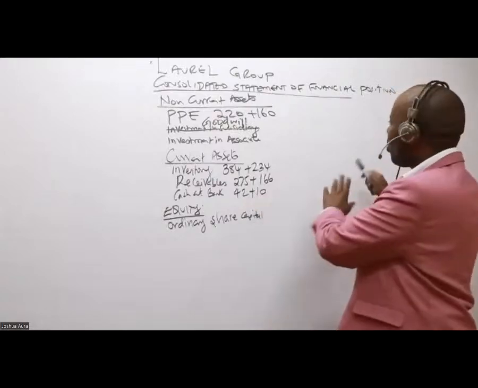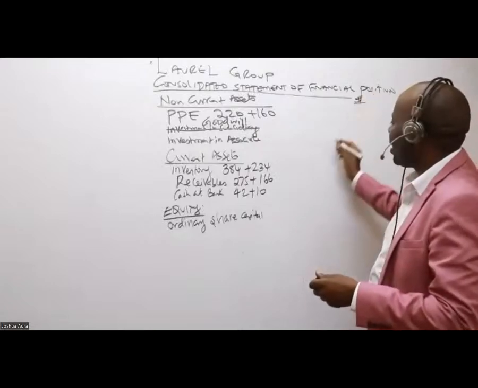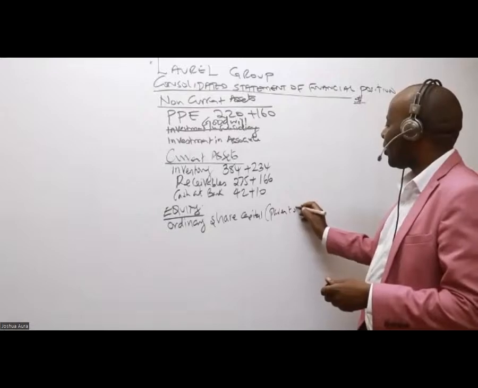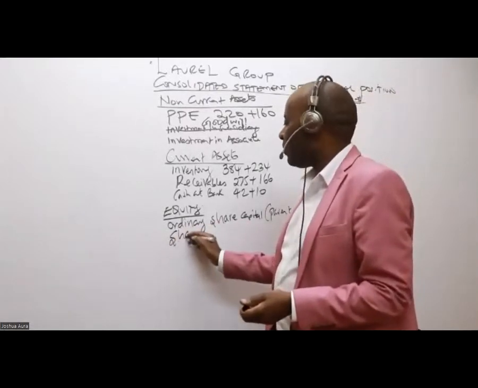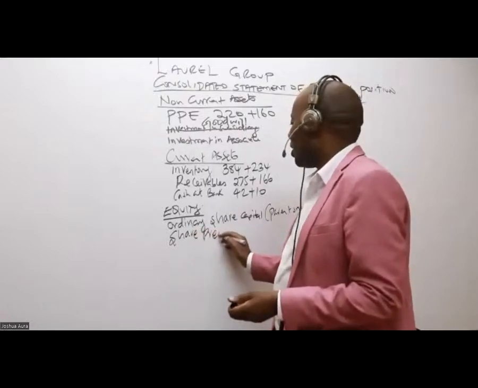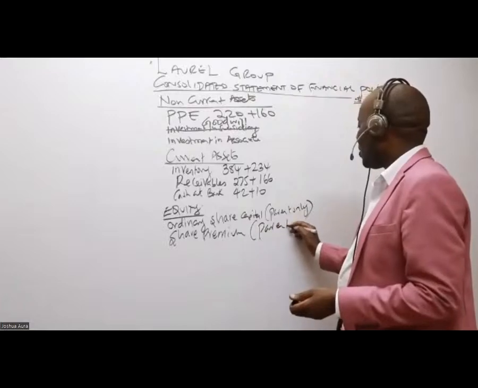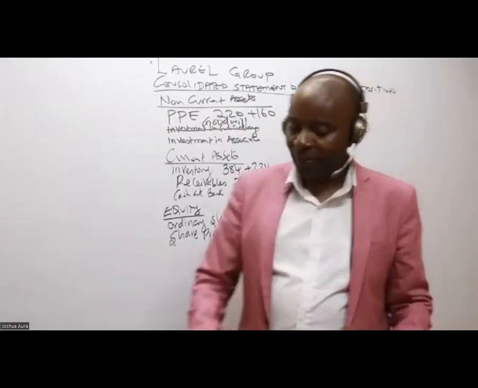So you take this to the corner here, in shillings or dollars. Ordinary share capital, parent only. The same case with share premium. These are free marks normally. Share premium, it is parent only.